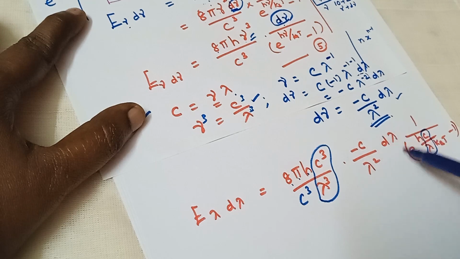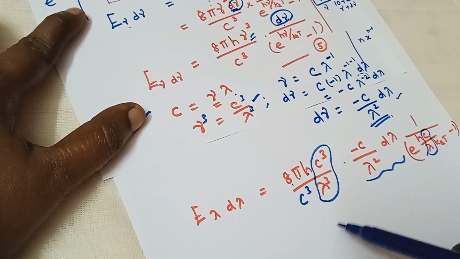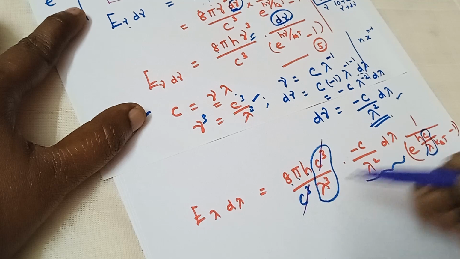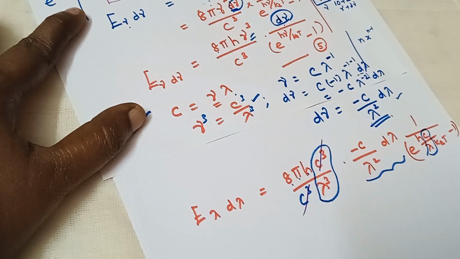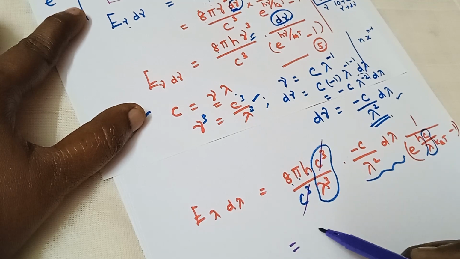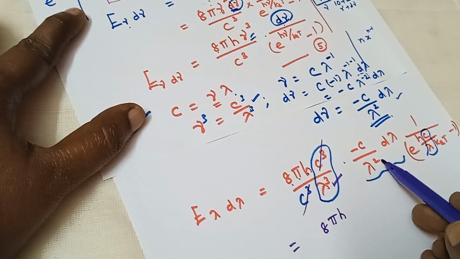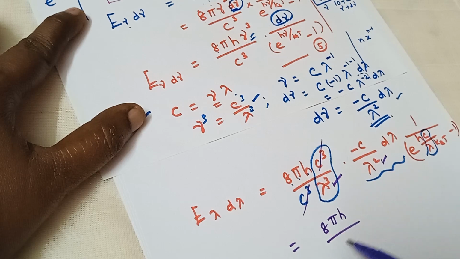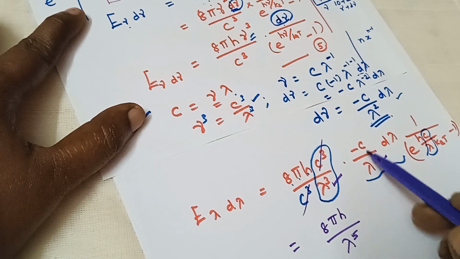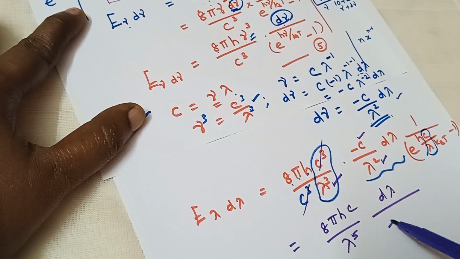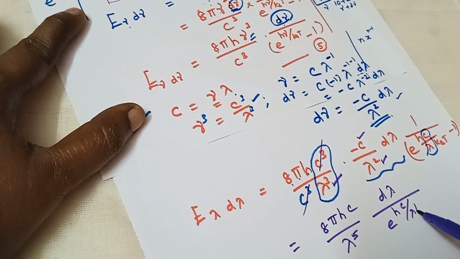This is for d nu. Now c cube and c cube get cancelled off, and then 8 pi h, lambda power 3 into lambda power 2, we get lambda power 5, and then c d lambda divided by e power h c by lambda k B T minus 1.